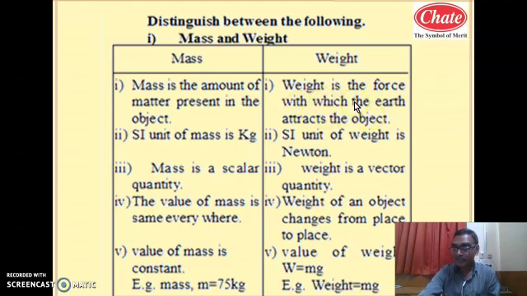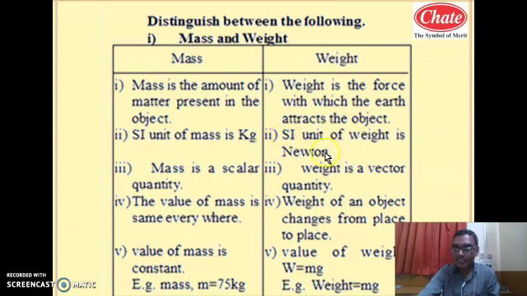For example, Mahendra was attracted by the earth by a force. That force is nothing but the weight of Mahendra. Now, what is the SI unit of mass? The SI unit of mass is kg. SI unit of weight is Newton.